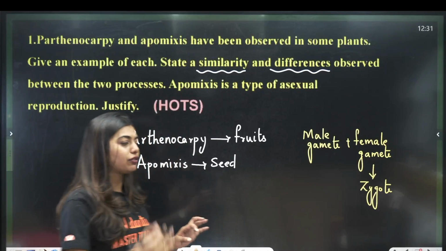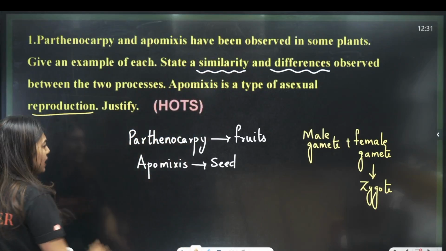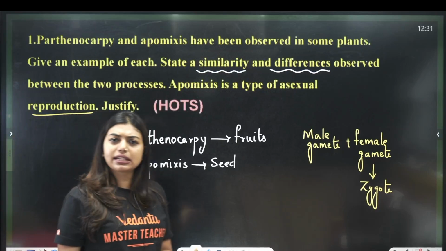Now the third part of the question is, apomixis is a type of asexual reproduction. See, why do I call something sexual reproduction?